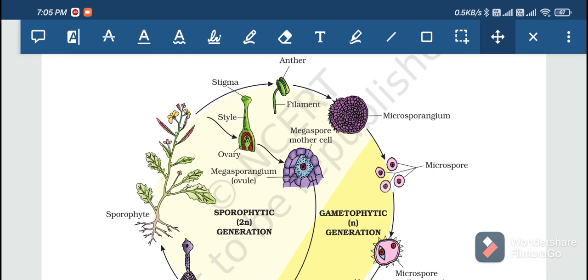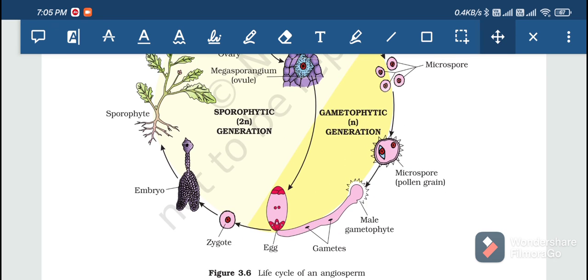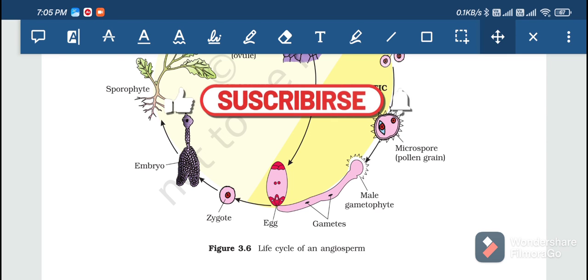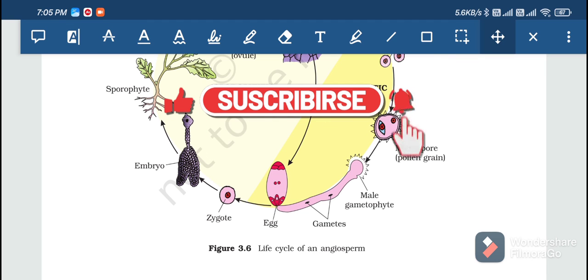Then when the microspore, that is the pollen grain, comes on the stigma, through chemical interaction, if the anther is of the correct genus and the correct species, it is successful in germinating through the pollen tube. The pollen tube reaches the ovule, then fusion occurs, then zygote formation, then embryo formation, which leads again to the sporophytic phase. The gametophytic phase is always haploid, that means n chromosomes are present, and the sporophytic is always diploid, that means 2n chromosomes are present.